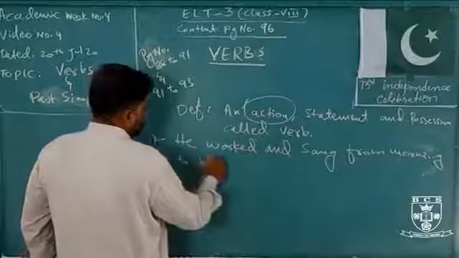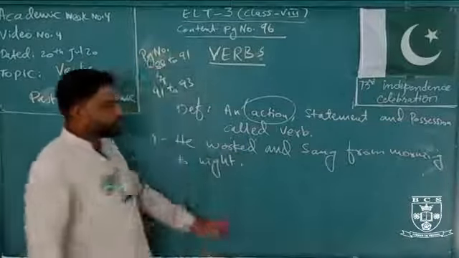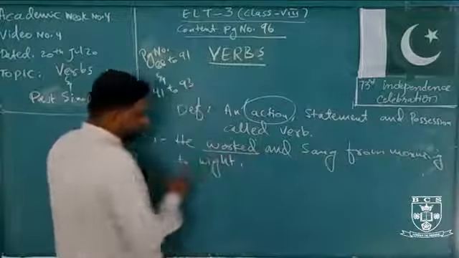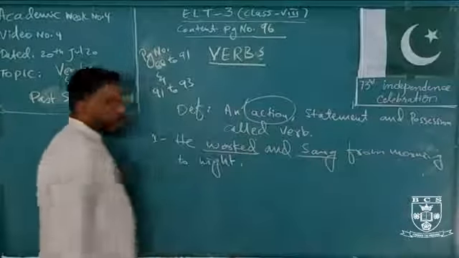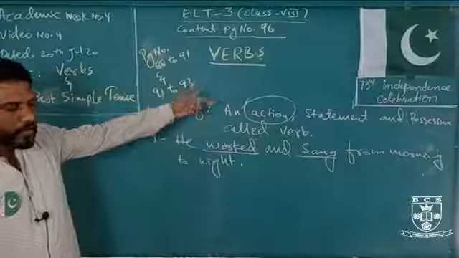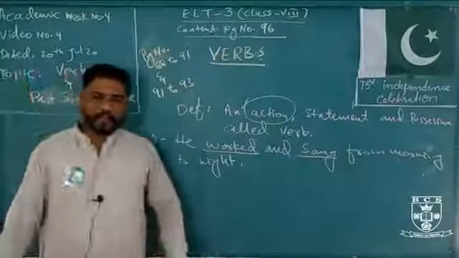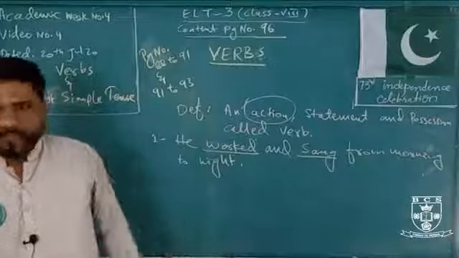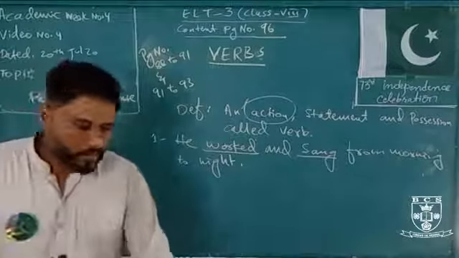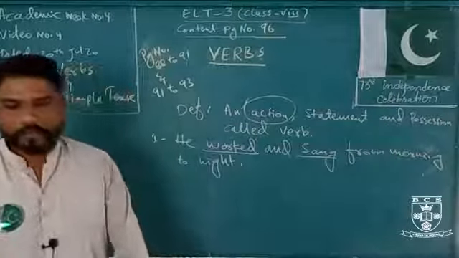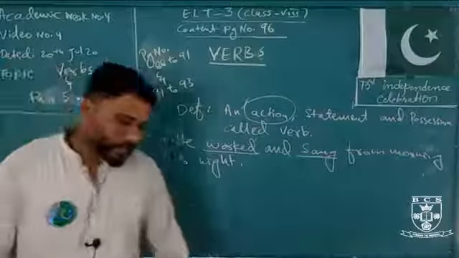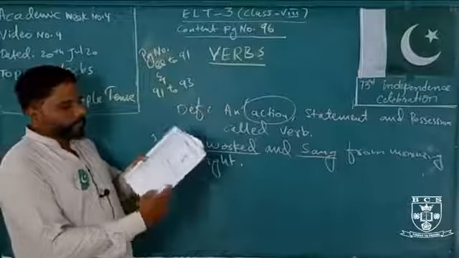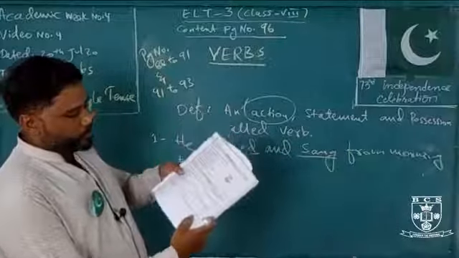Okay. So what you need to be doing, you have to pick out the verbs. It's like this is one verb and this is the second verb. In the same manner, you will mention the verb or underline, and then your exercise is completed. You don't need to be solving this exercise in your copy. You can solve this exercise in your book as well, or at page number 91 you can easily do that.